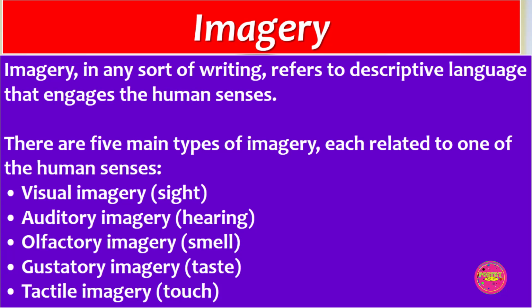Visual imagery. Images that relate to the human sense of sight. Auditory imagery. Images that relate to the human sense of hearing. Olfactory imagery. Imagery that refers to the human sense of smell. Gustatory imagery. Imagery that relates to the human sense of taste. Tactile imagery. Images that relate to the human sense of touch.